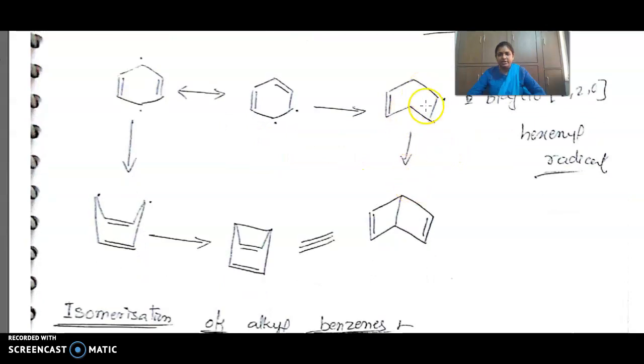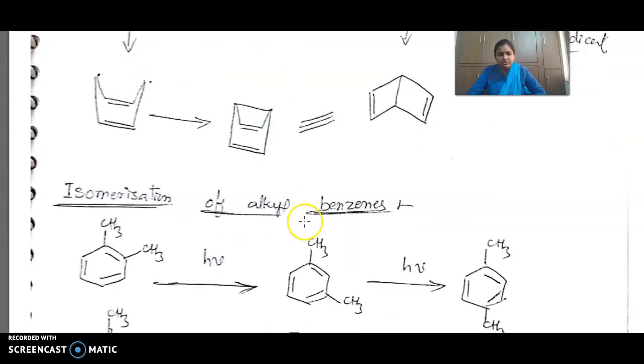Then this and this will combine to form a double bond here. Here this and this will form a bond. So by cleavage of this, here you will get the radicals. Here already radicals are there, they will combine. So this is how the Dewar benzene is forming.